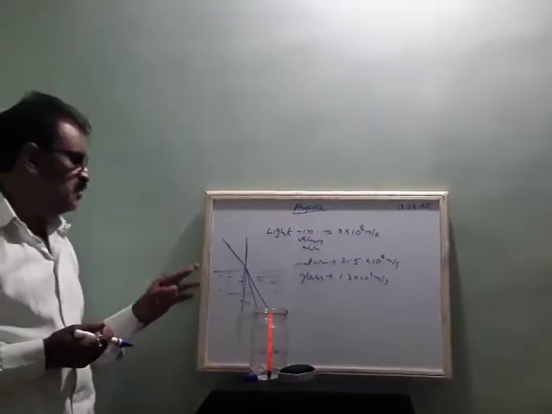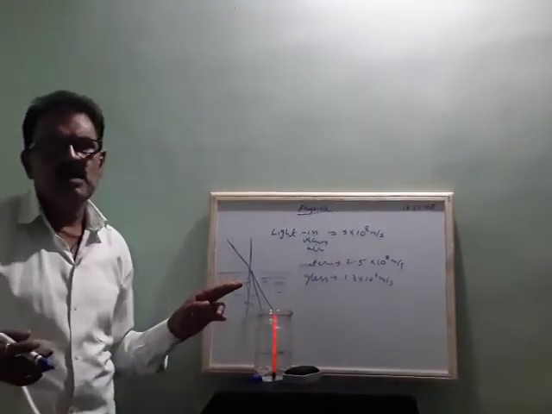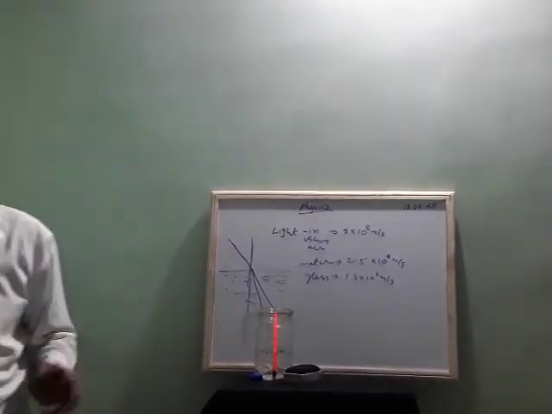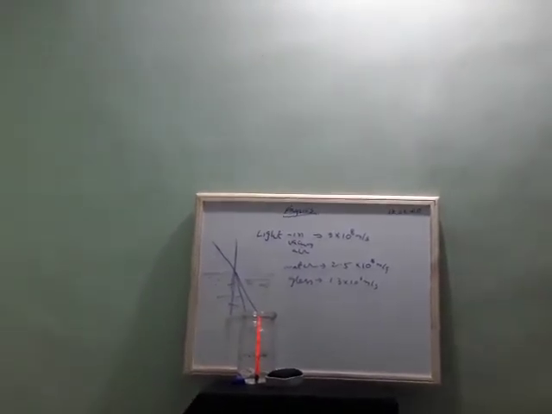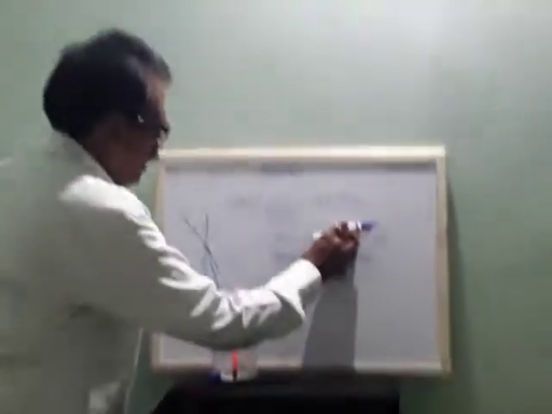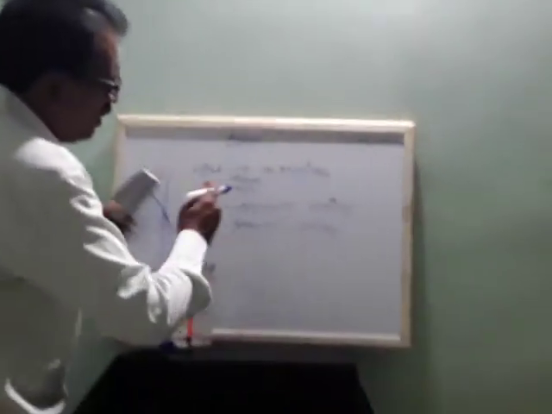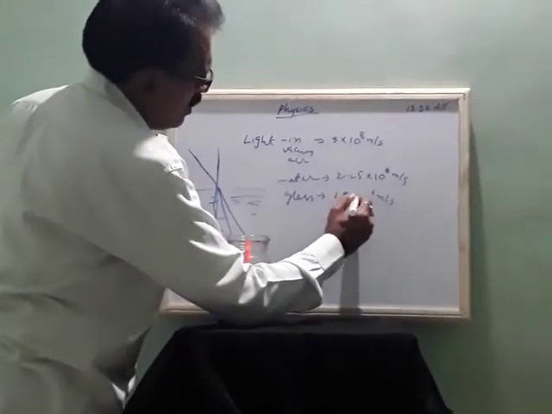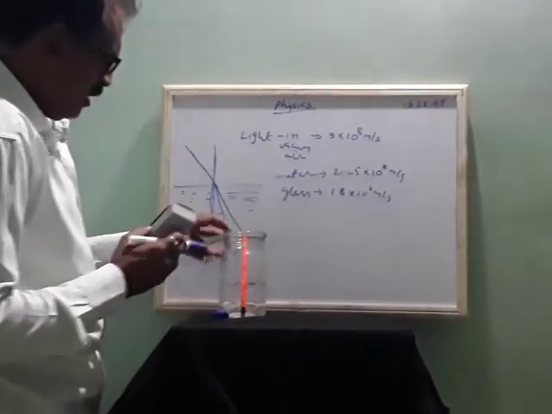If it is in glass medium, it moves away from the normal. In this way we have different optical densities. I told 2.25 and 1.8 into 10 to the power of 8 meters per second.